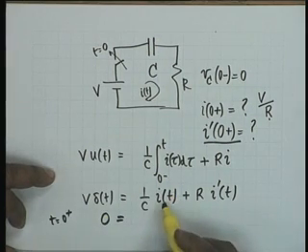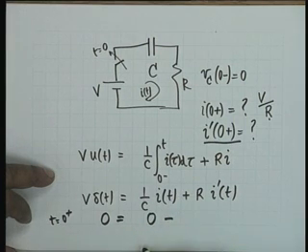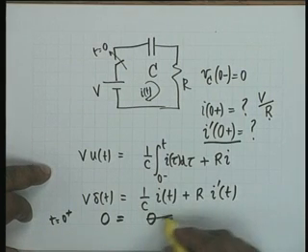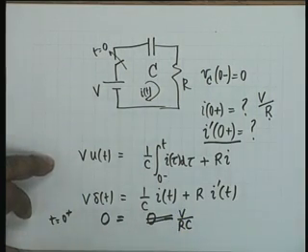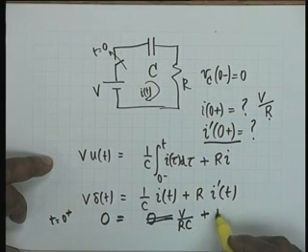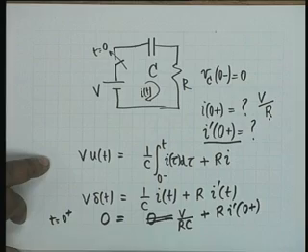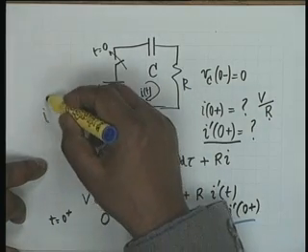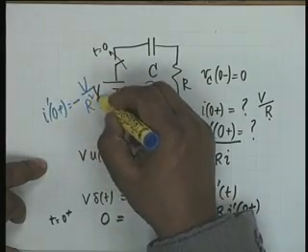This becomes 0 because I of 0 plus is 0. So, this is also 0. Now, V by R. So, it would be V by RC, plus R I prime 0 plus, and therefore I prime 0 plus becomes equal to minus V divided by R squared C.